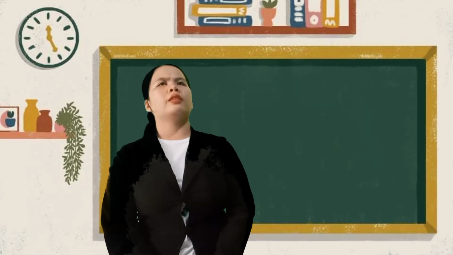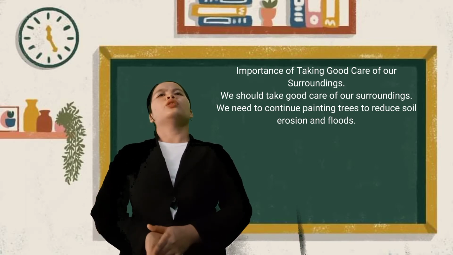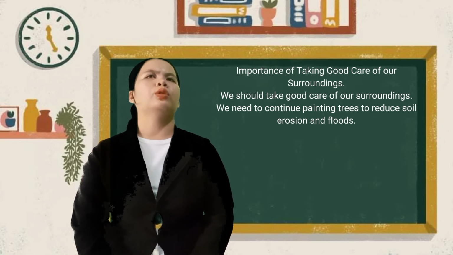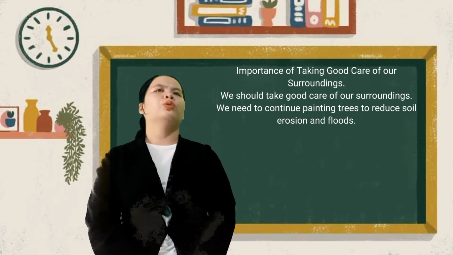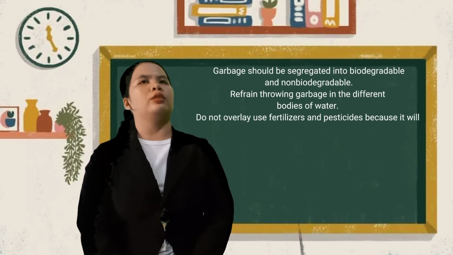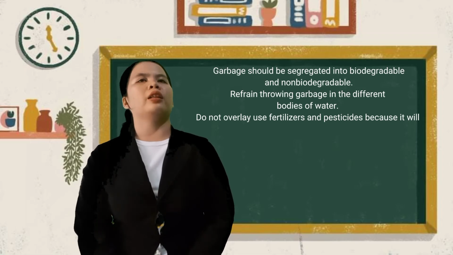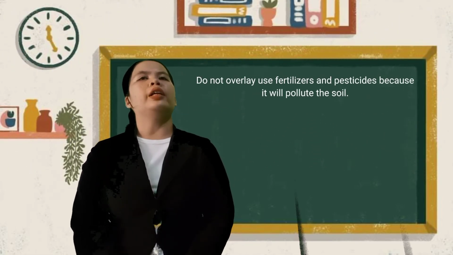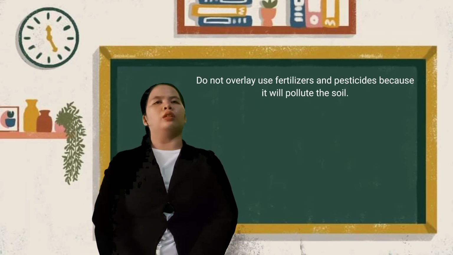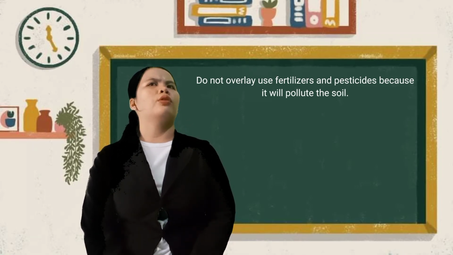Okay, very good. Why is it important to take good care of our surroundings? Okay, very good. So, class, we should take good care of our surroundings. We need to continue planting trees to reduce soil erosion and floods. Garbage should be segregated into biodegradable and non-biodegradable. Refrain from throwing garbage in different bodies of water. Do not overly use fertilizers and pesticides because it will what? Okay, it will pollute the soil. So class, did you understand our topic for today? Okay, very good.